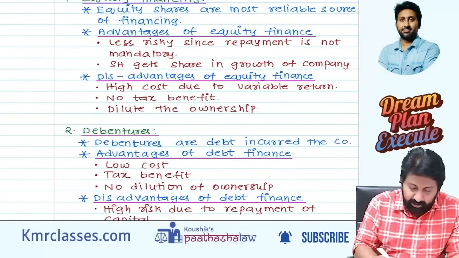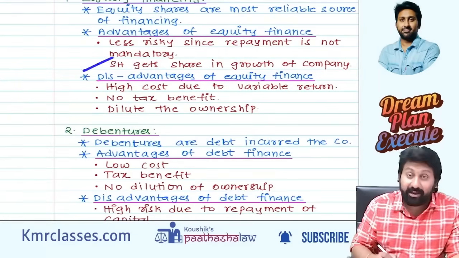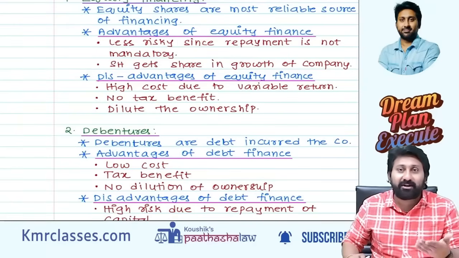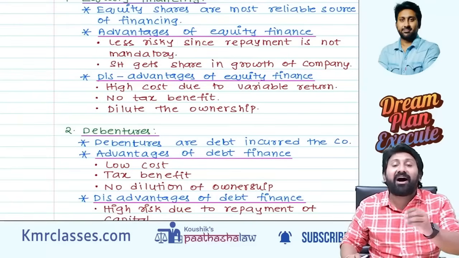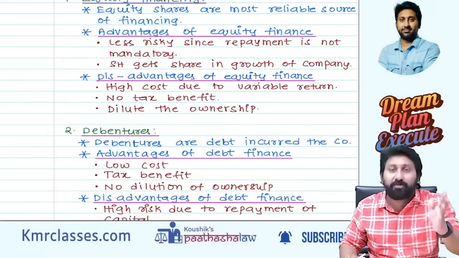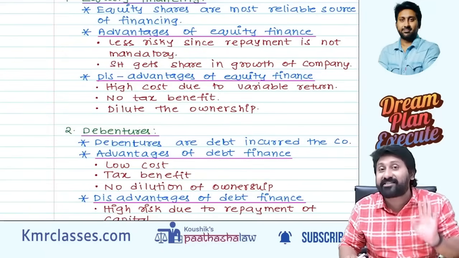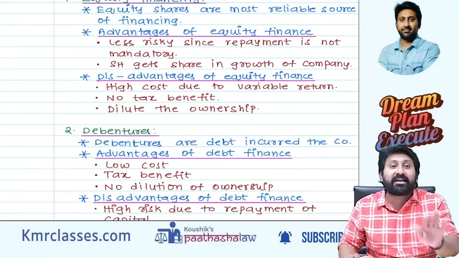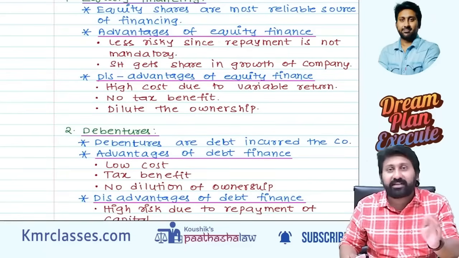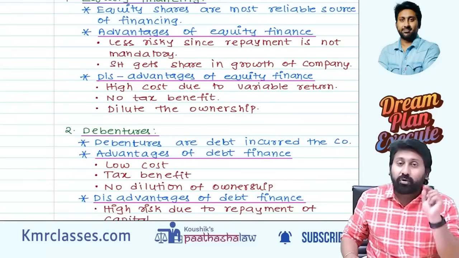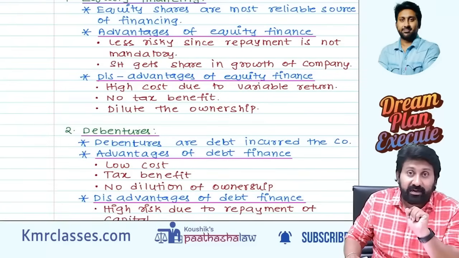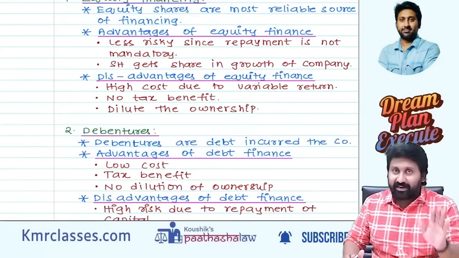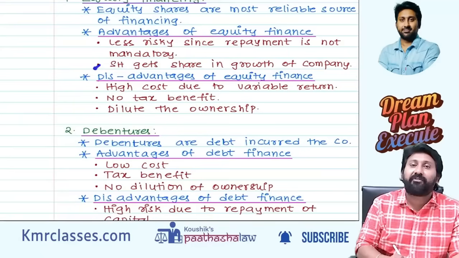Number two, shareholders get a share in the growth of the company. Whenever the company grows, equity shares also will grow. Whenever company projects are growing, debentures will grow, but hardly by 1 rupee, 2 rupees, 3 rupees. That too because of RBI interest rates they will change, not because of the performance of the company. Because debenture holders will get a fixed interest. Whether the company is a failure or a success, they will get a fixed return. So company success and failure don't determine that. RBI interest rates will change the debenture value. So the growth enjoyment will be there only for equity.